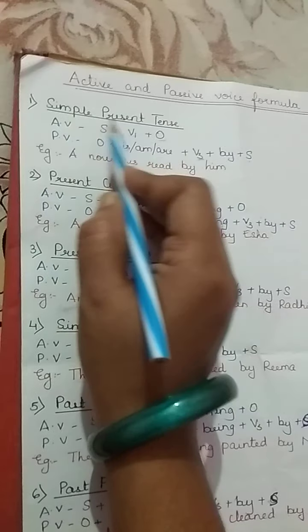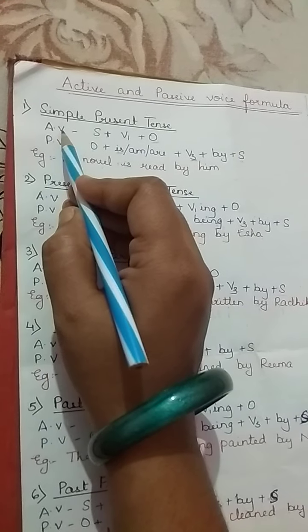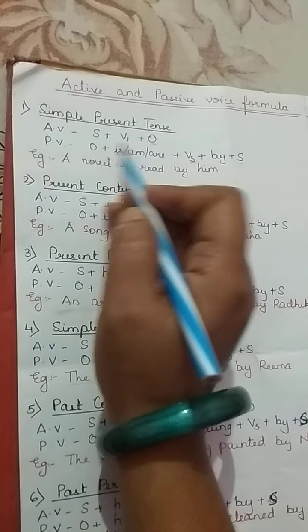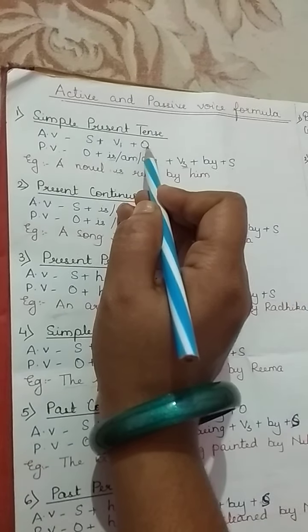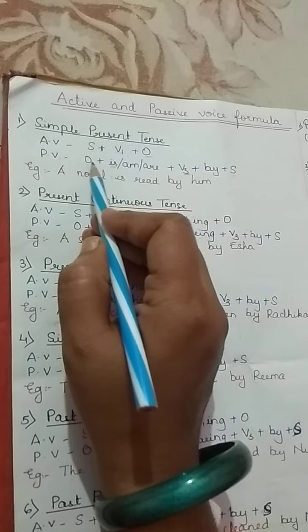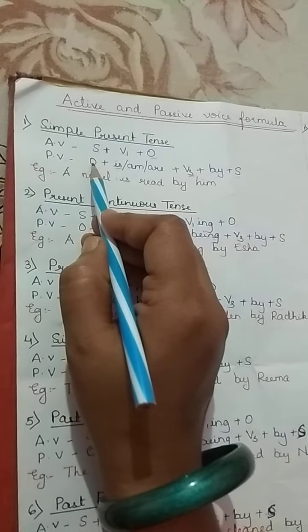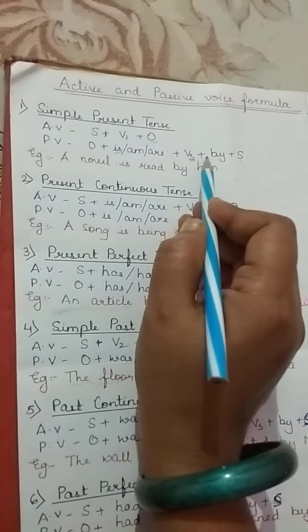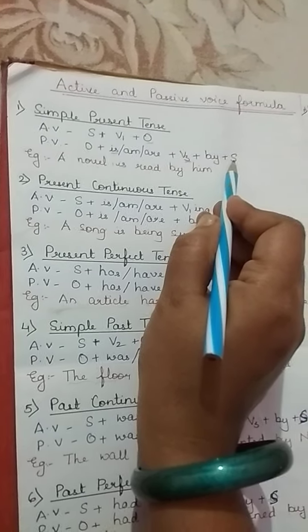First is simple present tense. The active voice formula is subject plus V1 plus object. We are all familiar with this formula. Now see, the passive voice formula is completely opposite. First comes the object plus is, am, are plus V3 plus by plus subject.